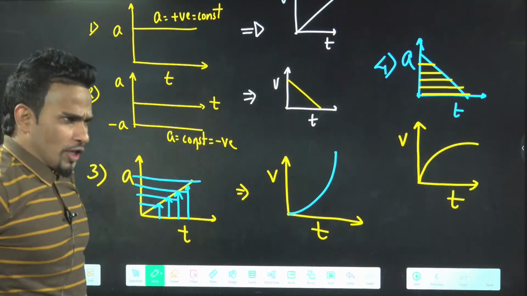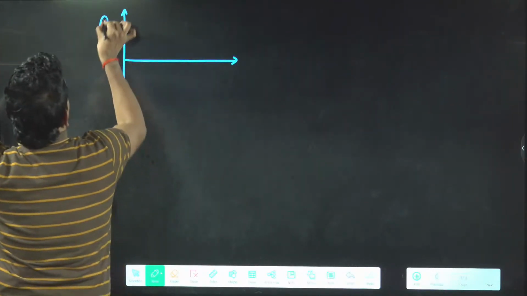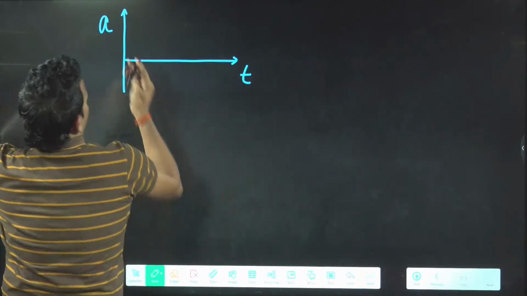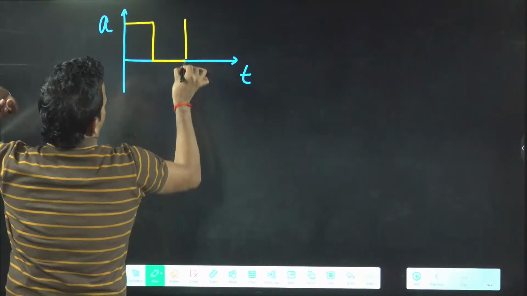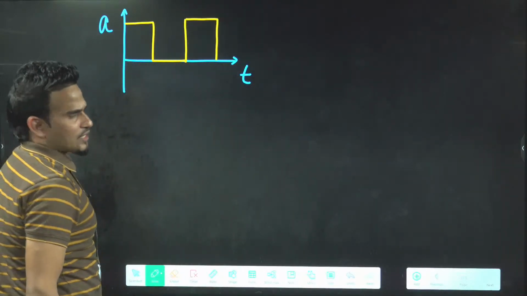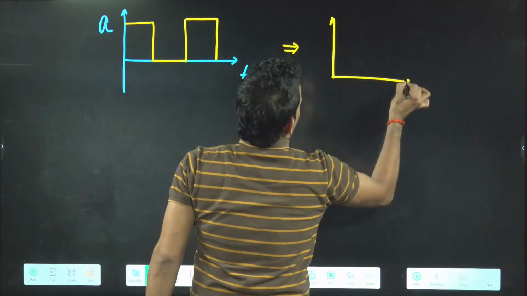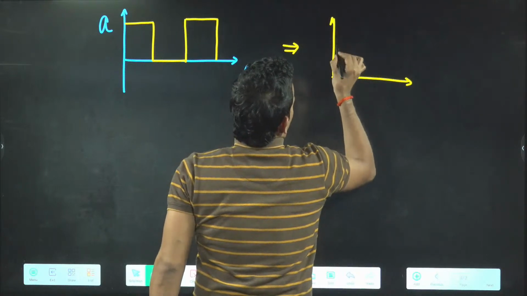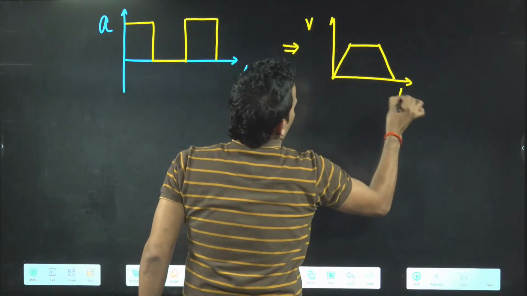I will give you one question. Just tell me, last question. This is the acceleration time graph. You can see the acceleration time graph. You have to tell me which one is the correct velocity time graph. The VT graph you have to identify.